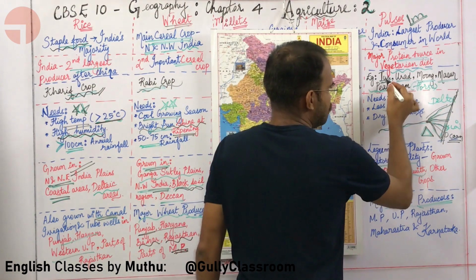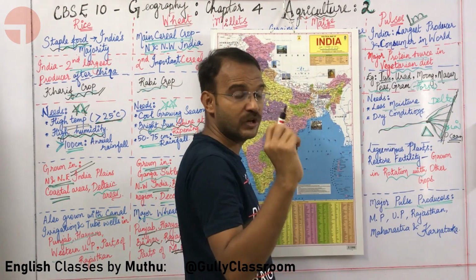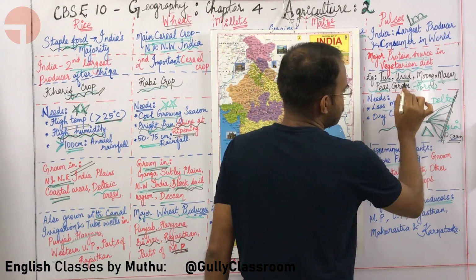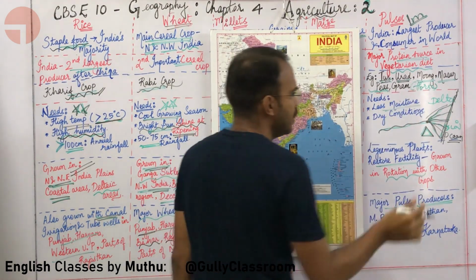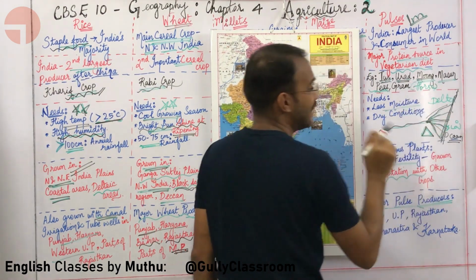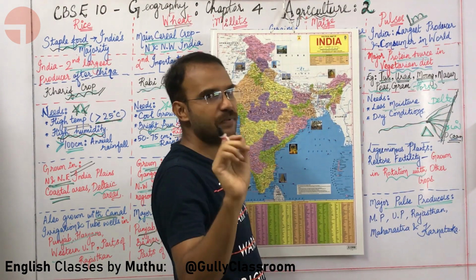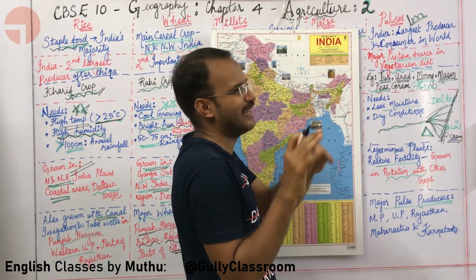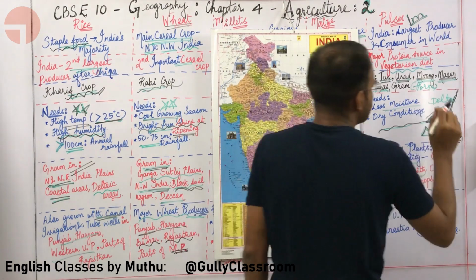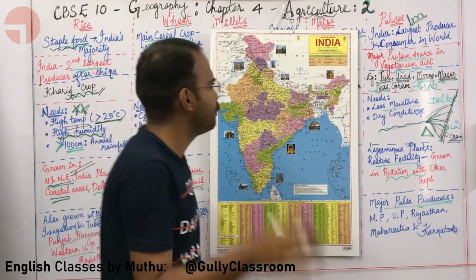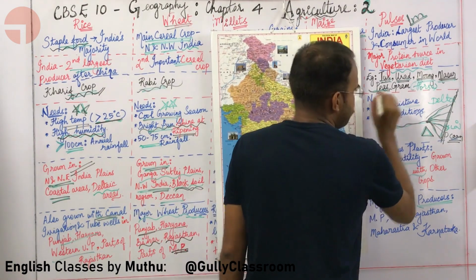Tur in English is called pigeon peas, Tuvaram paruppu in Tamil. Urad in English is called black gram, Ulundam paruppu in Tamil. Moong in English is called green gram, Pasi paruppu in Tamil. Masoor does not have any relevant Tamil name, but in English Masoor is called pink lentils.